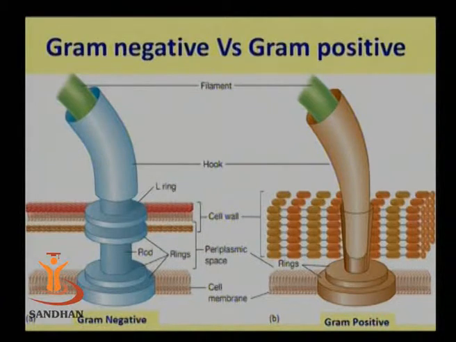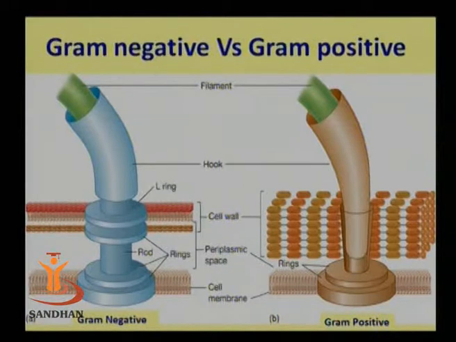So on the left hand side, the gram negative organism's structure is shown, where you can easily see at the top first the filament, the second structure shown is the hook, and at the lower part, the basal body is composed of 4 different rings. The 4 different rings are named L ring, P ring, S ring and M ring. These names are given based on the layers in which these rings are embedded. It is not named according to the material of which it is made, but by the material in which they are embedded.